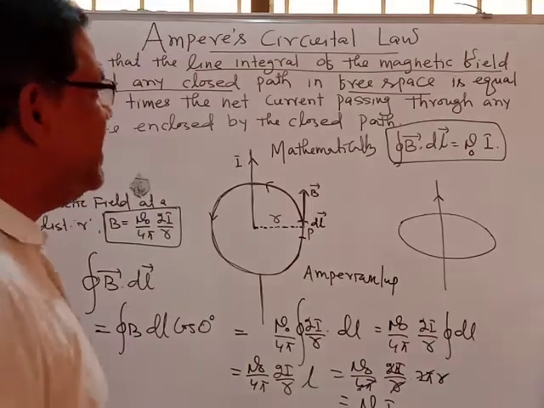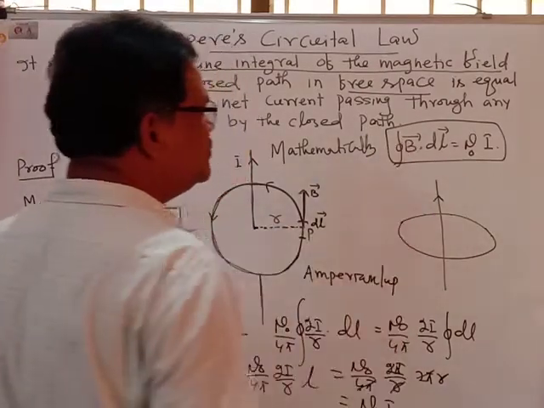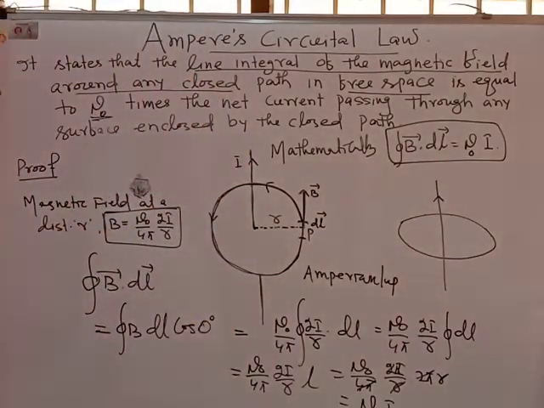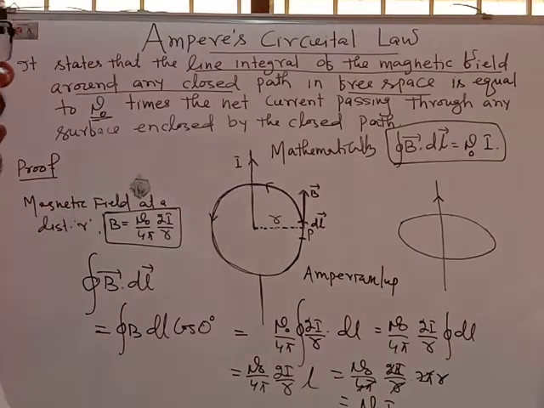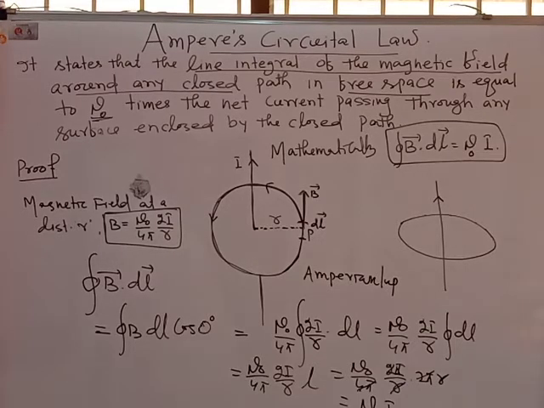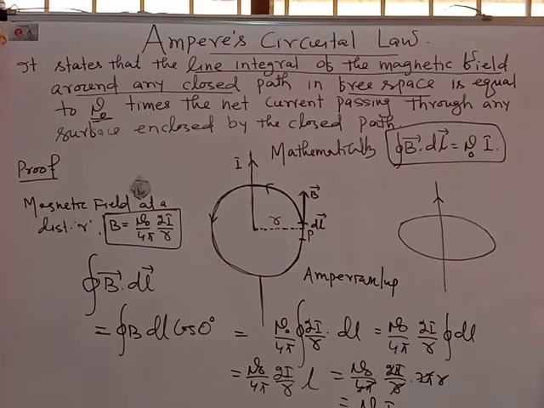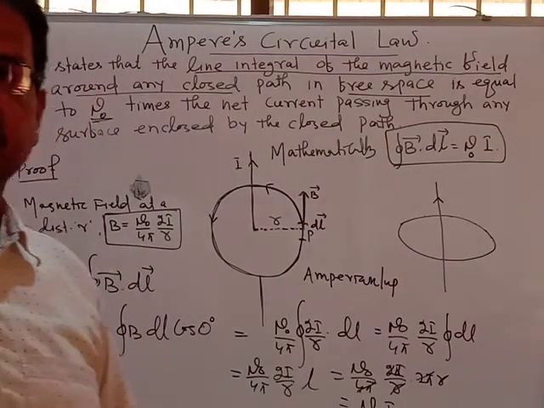So finally we find that Ampere circuital law is helpful to find the magnetic induction at a point due to current carrying surfaces or a current carrying conductor. And in the next video we will discuss how this Ampere circuital law can be applied to calculate the magnetic induction. Thank you.